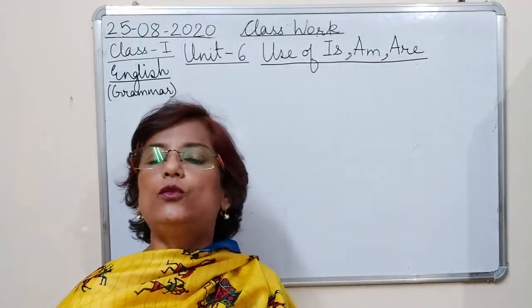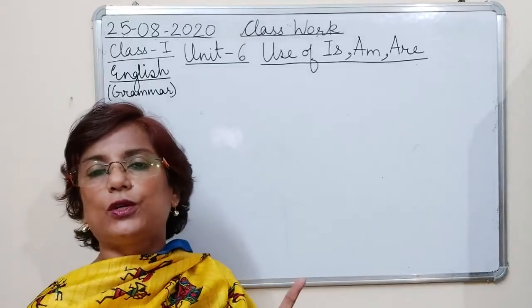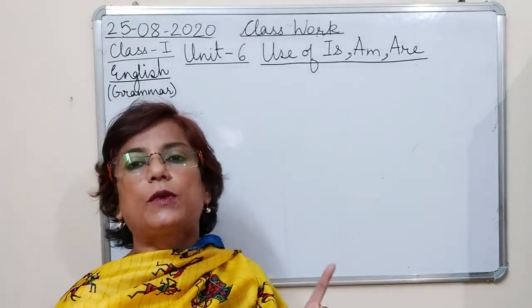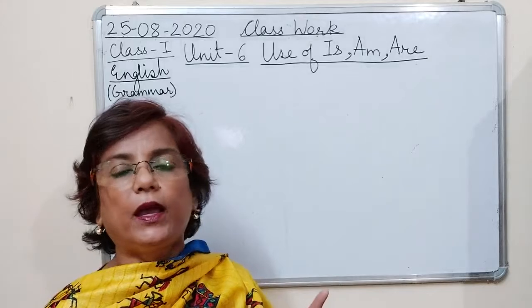We have learned the use of he, she and it also. He, she और it को हम कहाँ यूज करते हैं ये हमने ऑलरेडी पढ़ा है.